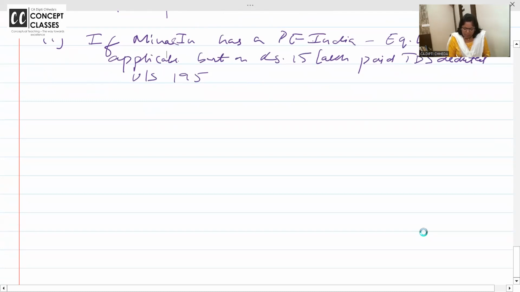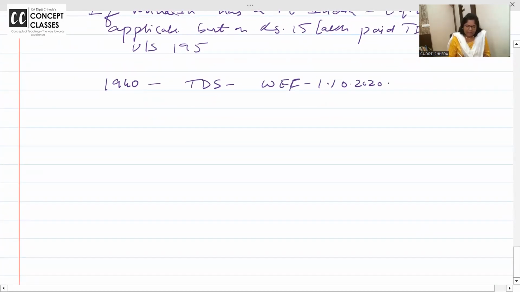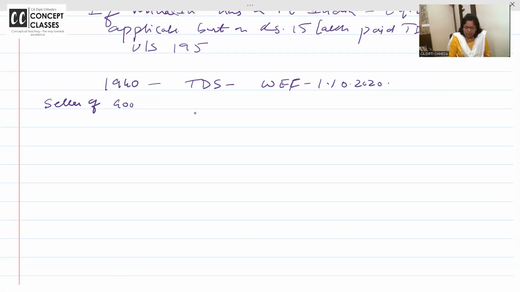E-commerce बिल्कुल मैं पढ़ाऊंगी आपको 194O. See, equalization levy को applicable नहीं है, but 194O यहाँ क्यों दिया है? Comparison के लिए दिया है. तो ये TDS से related है and this is applicable with effect from 1 October 2020. इसमें ना 3 parties हैं. Seller of goods और the service provider. आप लोग लिखो, this will be very helpful.